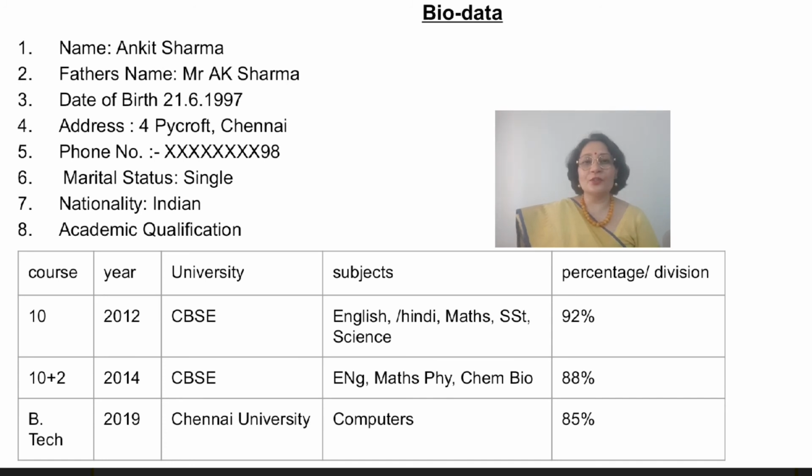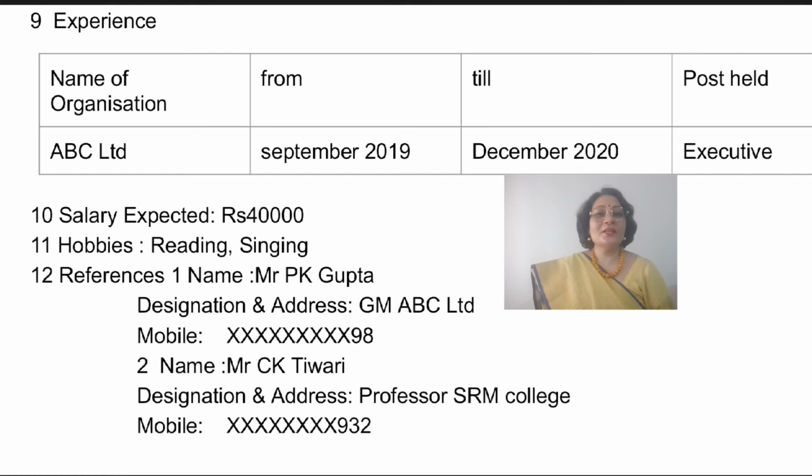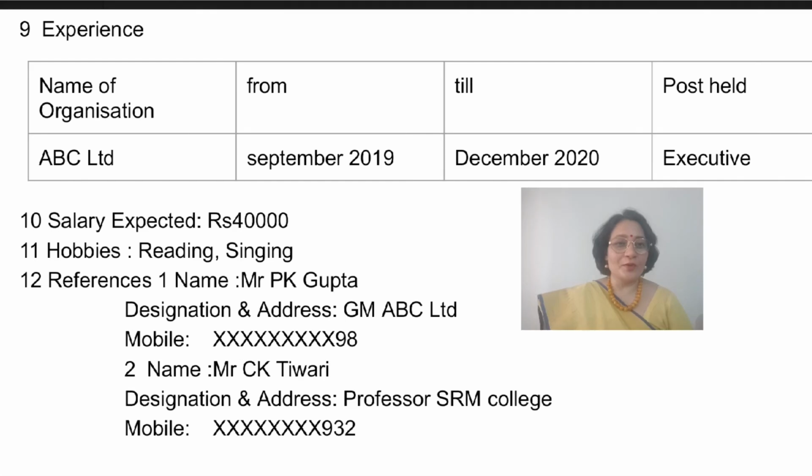We must mention the course, the year in which the person cleared it, then the university from which he or she has studied, then the subject studied, and the percentage or the division should be mentioned, which includes mentioning the name of the organization, worked from when till when, and the post held, salary expected, hobbies, and references of two people includes mentioning their name, their designation, address, and phone numbers. The qualification mentioned should be as per the requirement of the question.